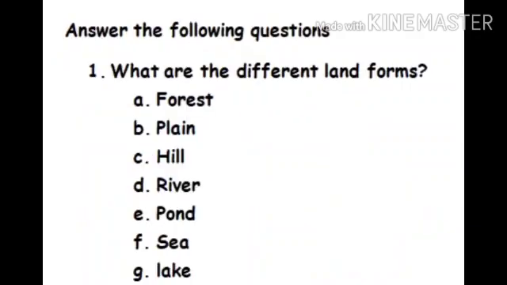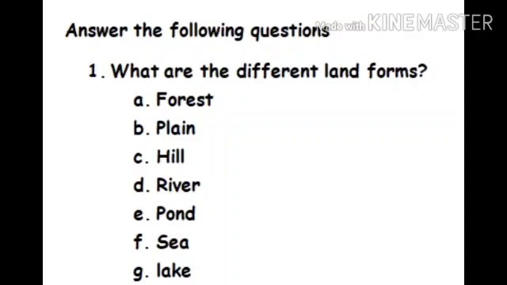Next one, answer the following question. What are the different landforms? Different forms of lands are forest, plain, hill, river, pond, sea and lake. Once again repeat me. Forest, plain, hill, river, pond, sea and lake.